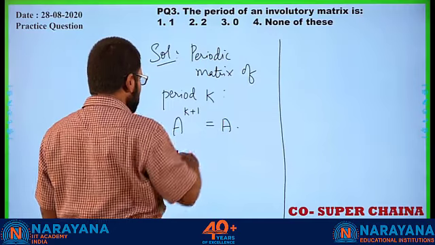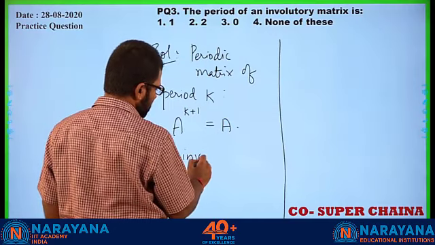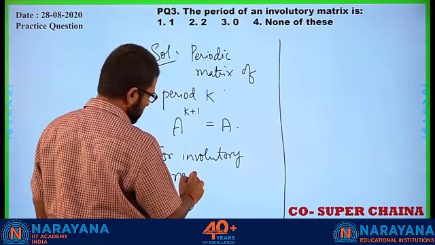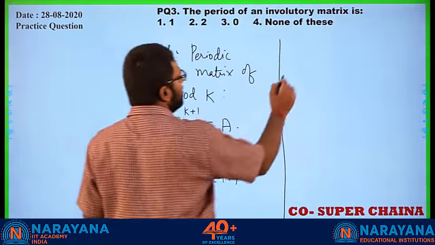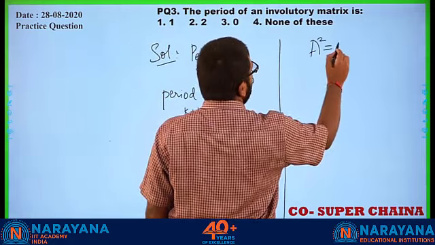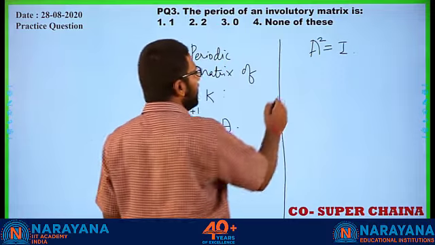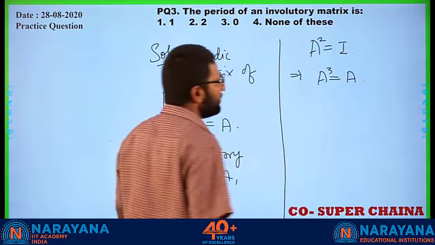Now, for an involutory matrix A, we know that A square equal to I, right? Here if I multiply with A, we will get A cube is equal to A, correct?